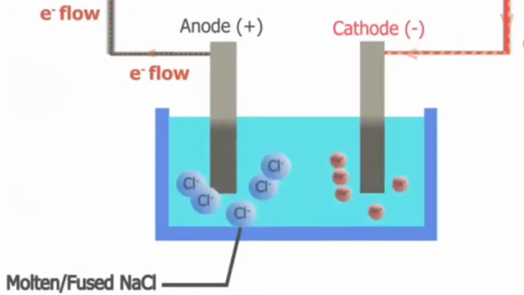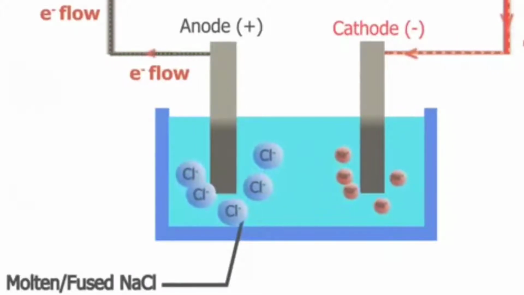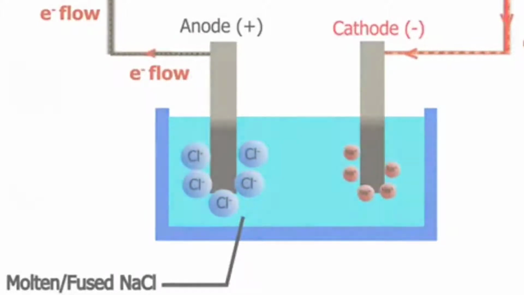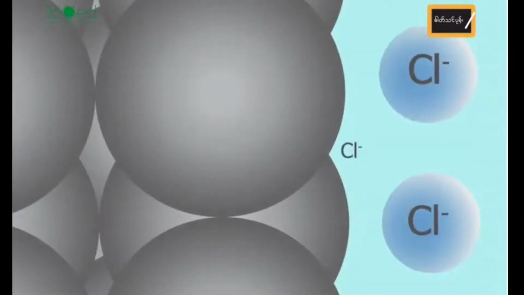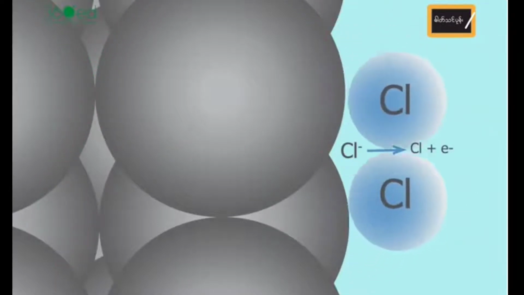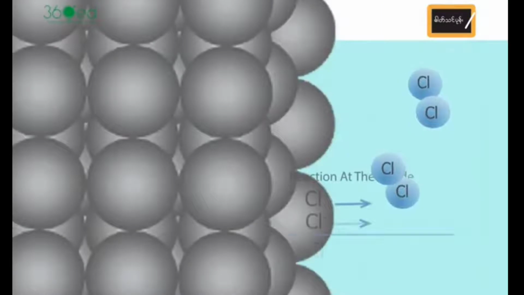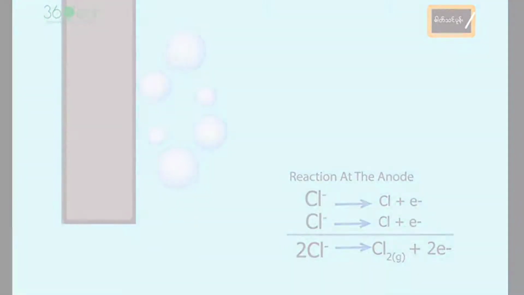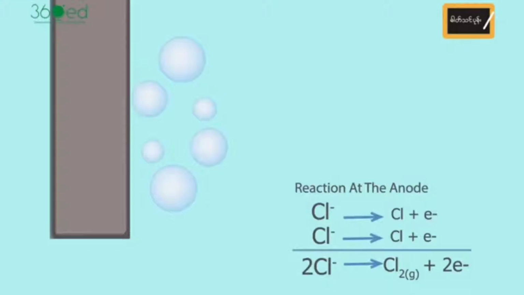The Cl negative ions move towards the anode and they get attracted towards the anode. So the reaction near the anode is that the Cl negative ion will come there and it will lose its electron and get converted into chlorine atom. These chlorine atoms will form chlorine gas.